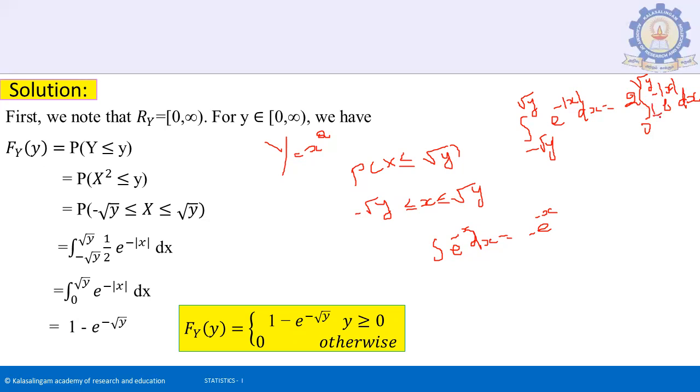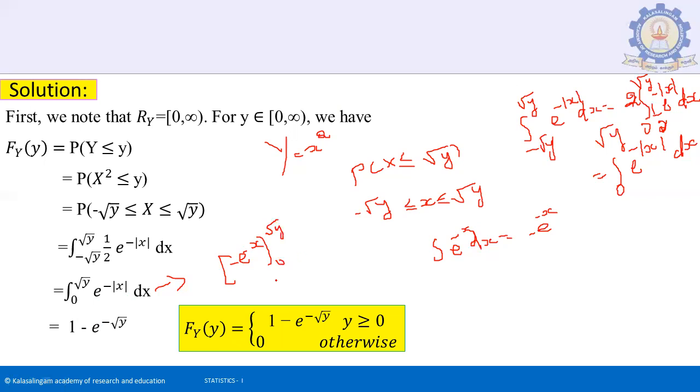Here we have 1/2, so the 1/2 and 2 cancel. You will get the remaining term, the integration from 0 to root y of e to the power of minus modulus of x dx. Here it will be e to the power of minus x divided by minus 1, from 0 to root y.